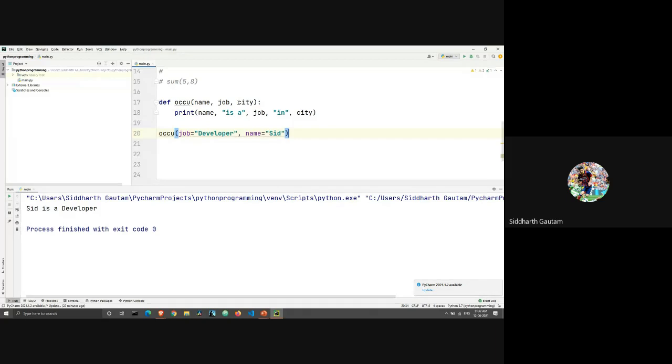That's because for this argument of city, we haven't given it any value. We have just given the value of name and of job, but we haven't given any value to city. Let's take an example.